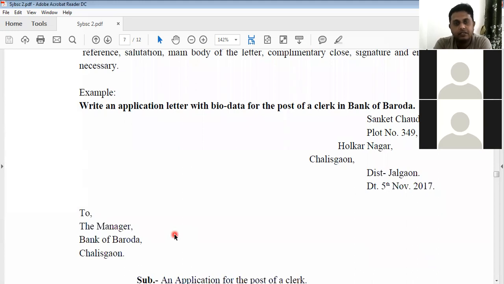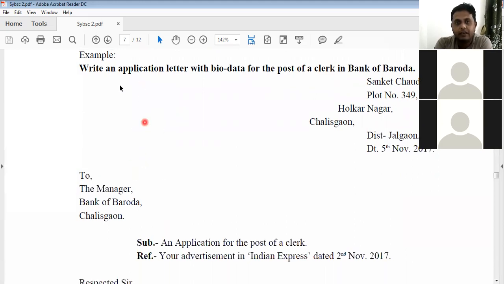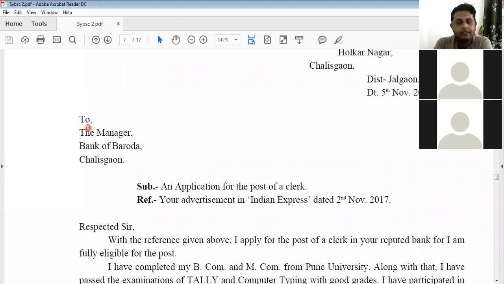Let's just discuss some examples of formal or business letter. See, on the screen you can see an application letter with biodata for the post of a clerk in Bank of Baroda, right? See the post of a clerk. Sanket Chaudhary is the applicant who is writing the letter, right? His name and his detailed address along with the date, right? Left side corner is the person who will receive the letter.